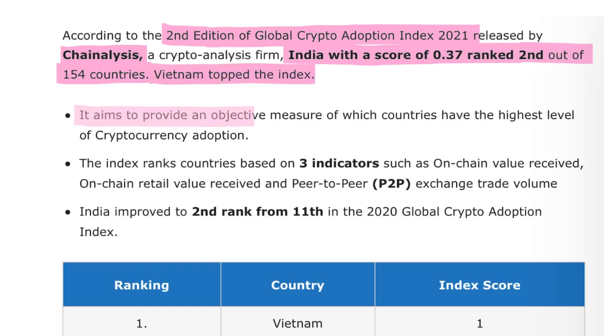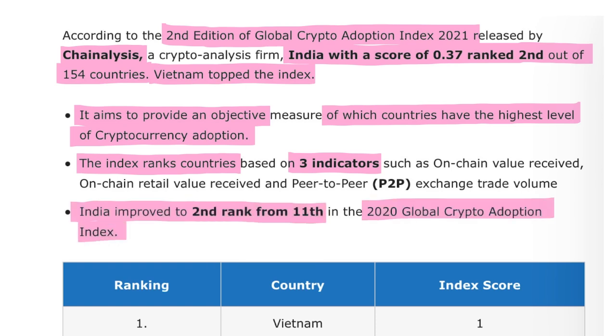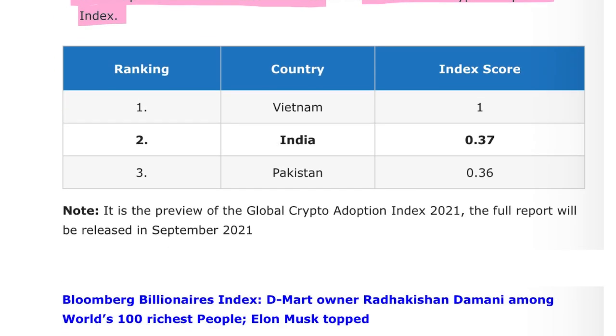It aims to provide an objective measure of which countries have the highest level of cryptocurrency adoption. It ranks countries based on 3 indicators. And India improved to the second rank from 11th in the 2020 Global Crypto Adoption Index. That is, you can say, a growth of 9 ranks. Then first was Vietnam, second was India, and third was Pakistan.